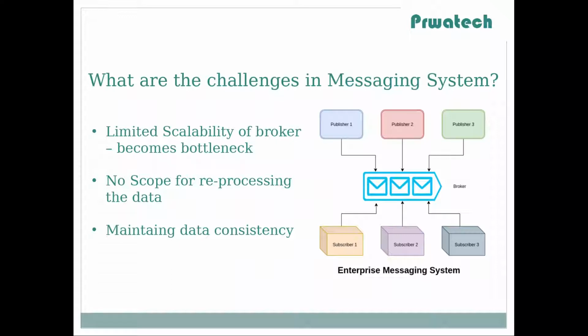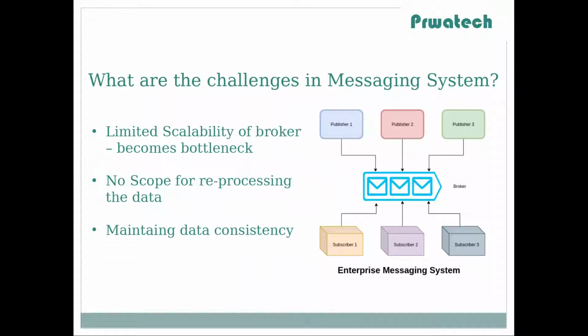Let's discuss the next point, that is maintaining data consistency. Different publishers may have different logic to write to a broker. There can be many layers between publisher and broker as well. For example, let's say in a billing system, account data is provided by two sources. One source provides initial details and another source provides updated details. But one source was able to push the initial data to the broker and another had some issue while sending the data. As a result, updated account details couldn't reach the broker and the subscriber consumed the data with initial data only.